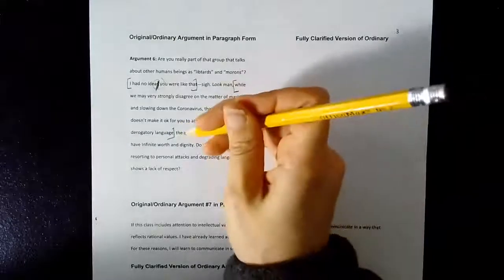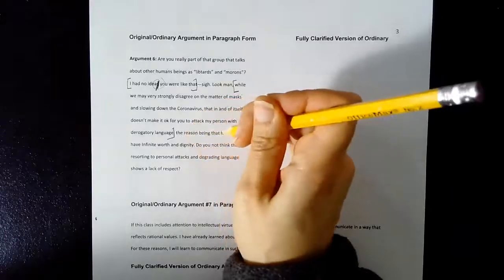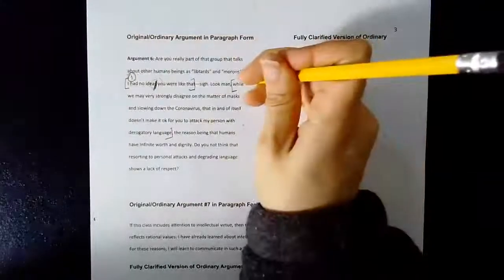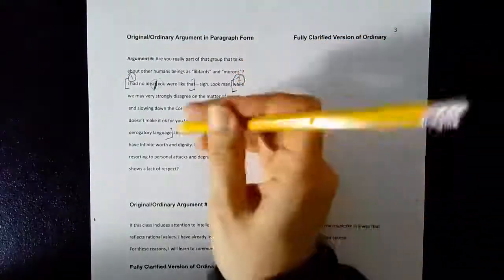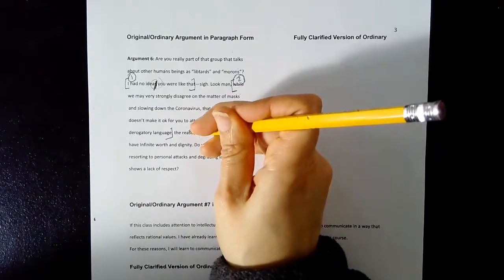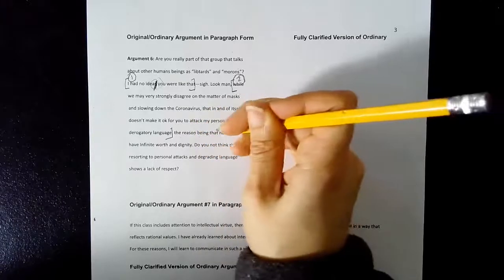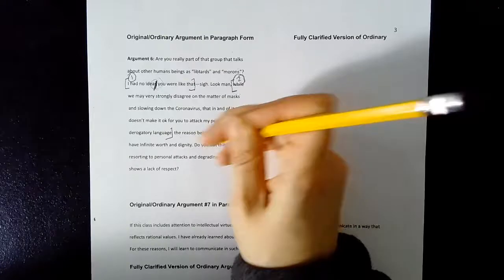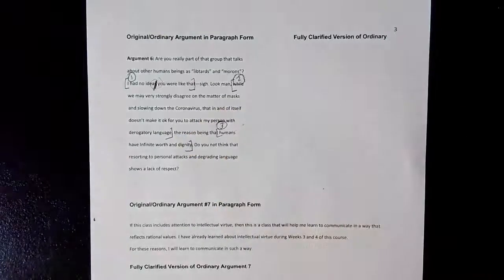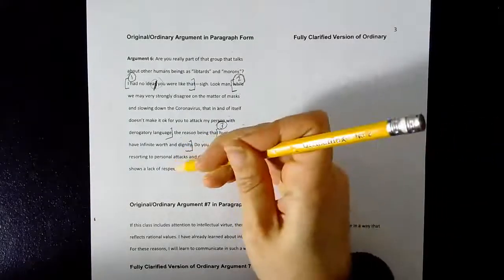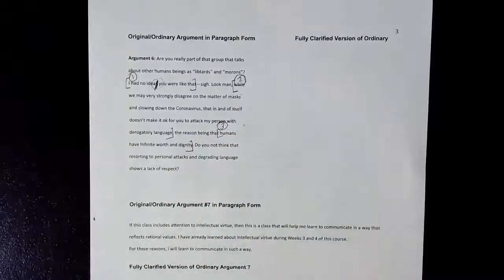Okay, so notice that there is another statement right here. So we have one statement here. We have another statement somewhere in here. Then we have "the reason being that." Remember, reason is synonymous for what? Premise. So here is another statement, which is probably a premise: humans have infinite worth and dignity. Sorry about those ringing noises. "Do you not think that resorting to personal attacks and degrading language shows a lack of respect?" Okay, that's a question, so I'm not going to bracket it and number it.